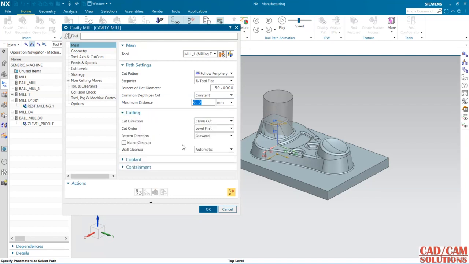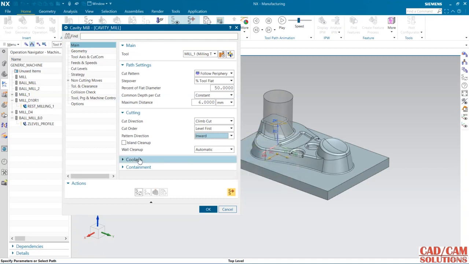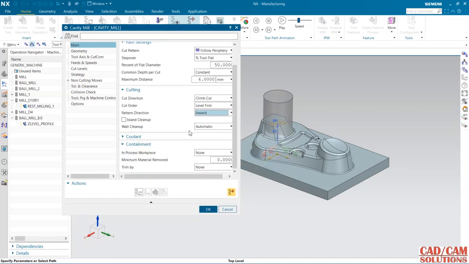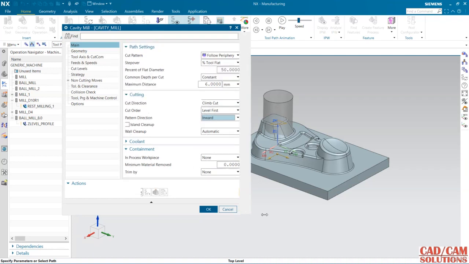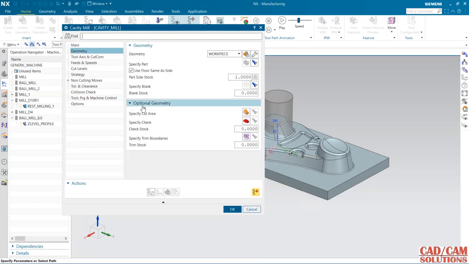And in cutting I want to cut from inward to outward, so the tool path will start from the outside. Okay, and coolant and containment, see here I'm using containment as none. If you select this none, it will consider the blank geometry we have specified in the workpiece. Okay, and here for cut area I want to cut the whole object, so no need for selection, it will automatically consider the whole geometry.